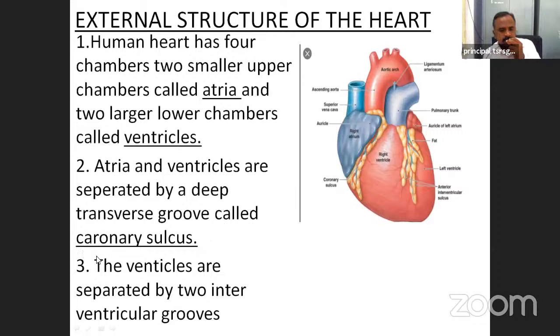Next, the ventricles are separated by 2 interventricular grooves. Both of these are the ventricles, the right ventricle and the left ventricle. Both ventricles are separated by interventricular grooves, which divide them longitudinally.